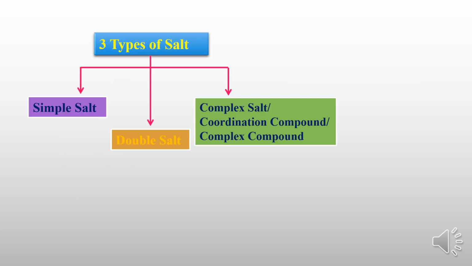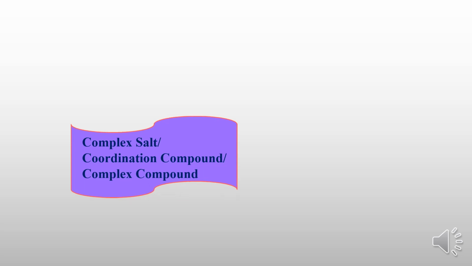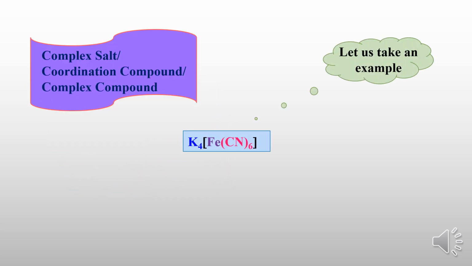Now comes the third one related to this topic, and this topic's name is coordination compound. We can call a coordination compound a complex salt or complex compound. What do we mean by that? Take an example here: potassium ferrocyanide. There are four potassiums, and then inside a square bracket, iron and cyanide are there.